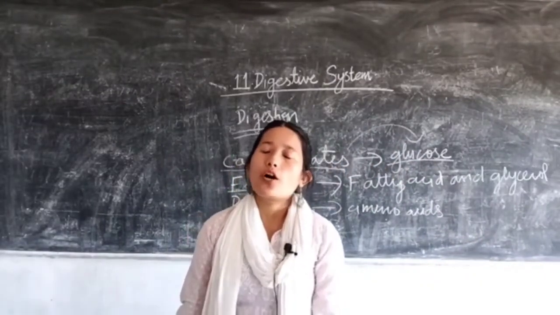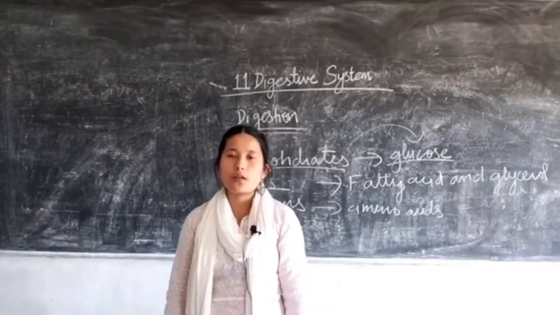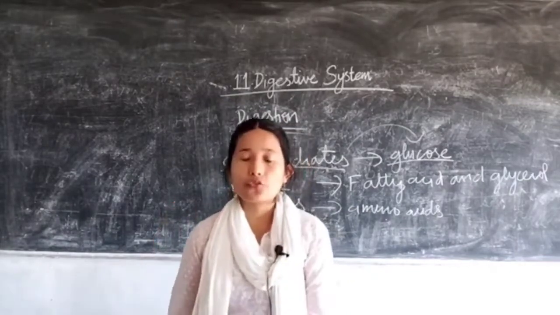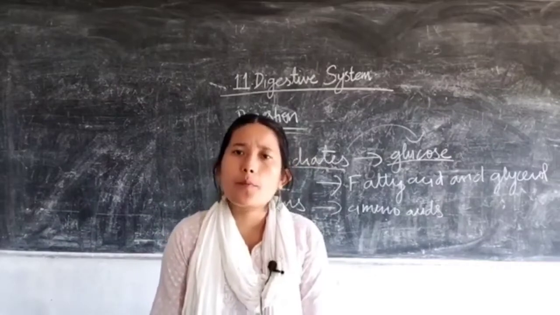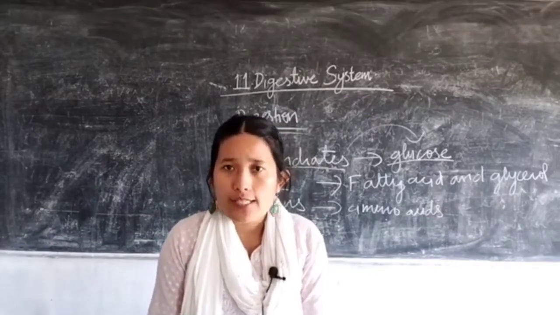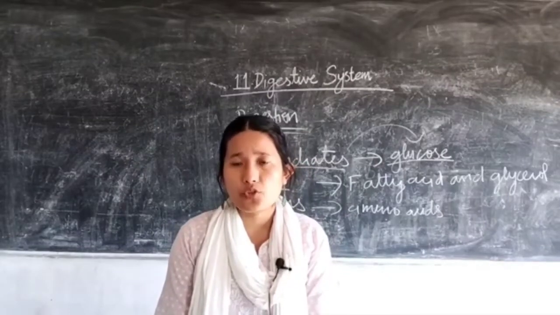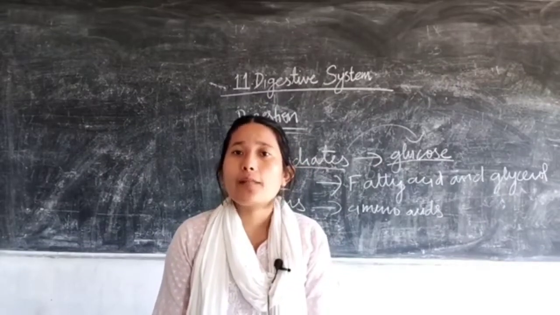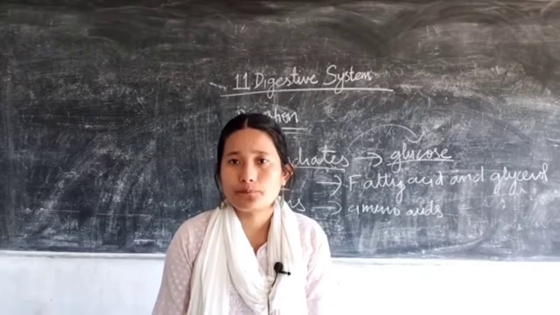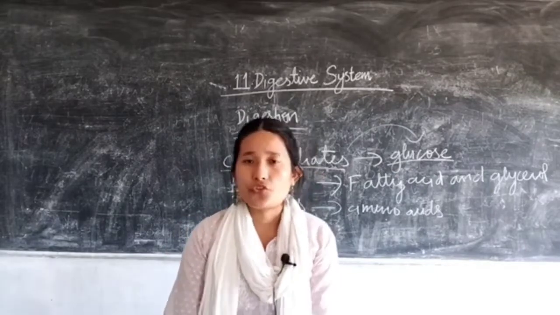Now, coming to the digestive system, for breaking down this complex form of the food, our body requires chemical substances called enzymes. Enzymes are generally proteinaceous in nature. They help in breaking down of the complex food items.